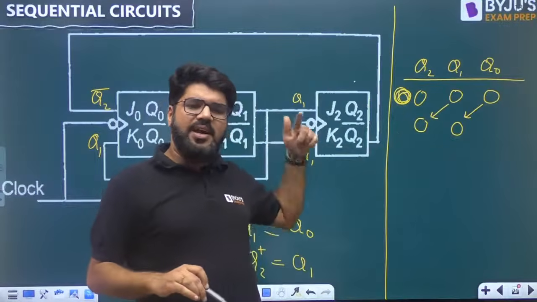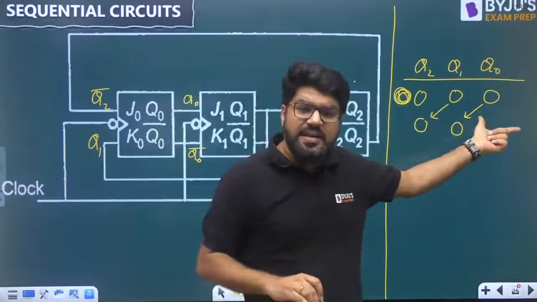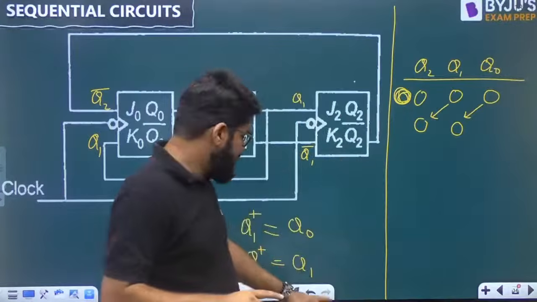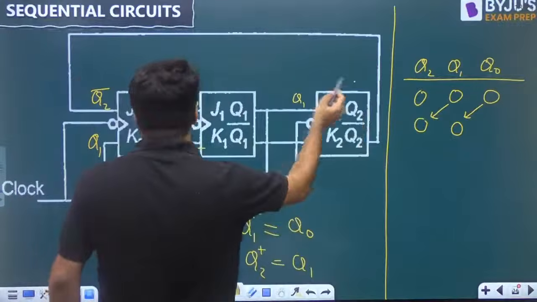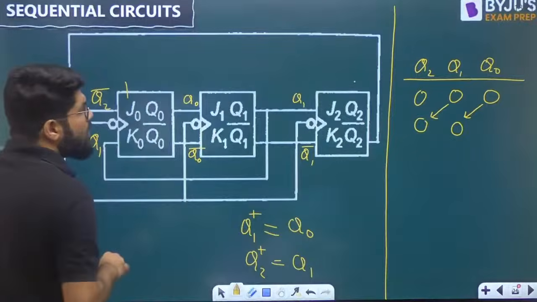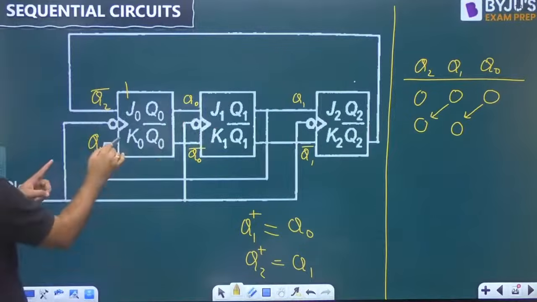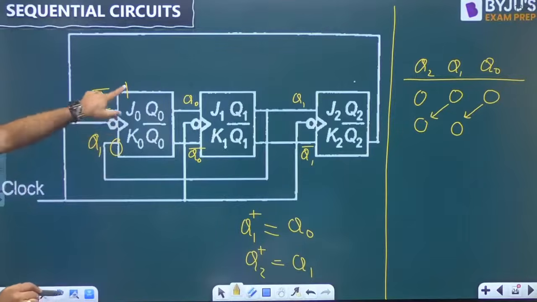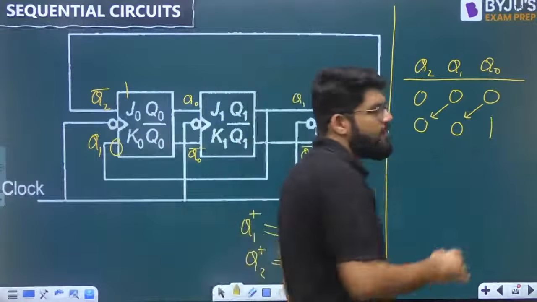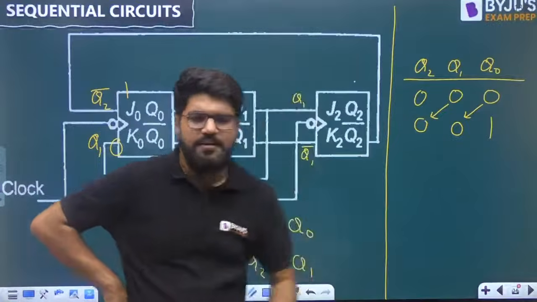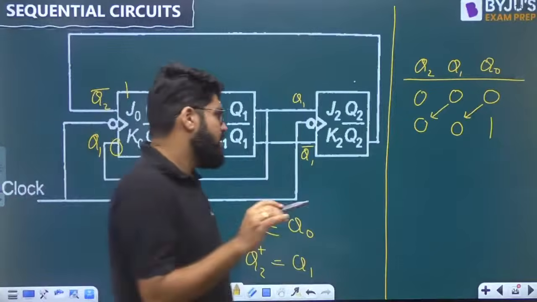It is a synchronous design. Every transition will occur at the same time, not individually. So this is your current state. Currently Q2 is 0, so Q2 bar is 1, and Q1 is 0. So what is the current combination, guys? J1 and K0. J1 and K0, the device is set. So Q0 is set. Okay, now next.